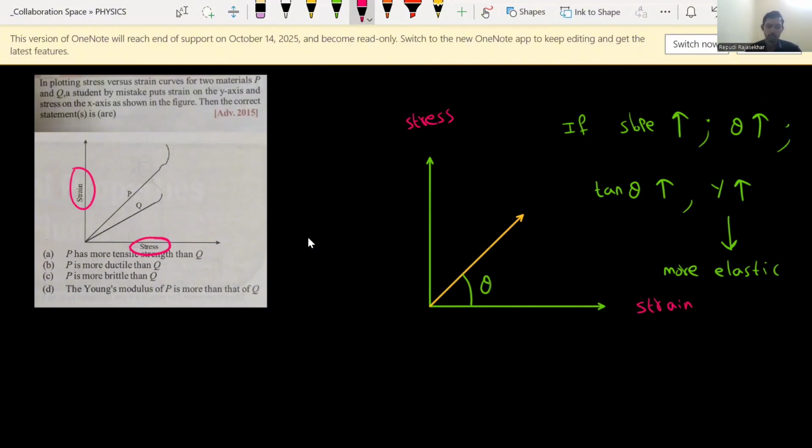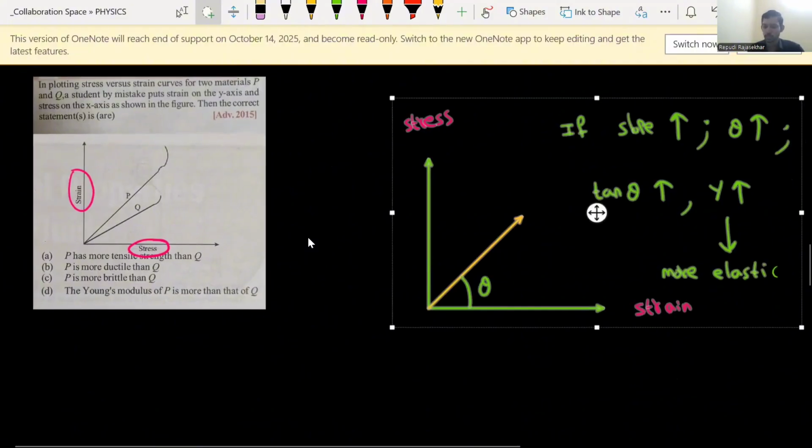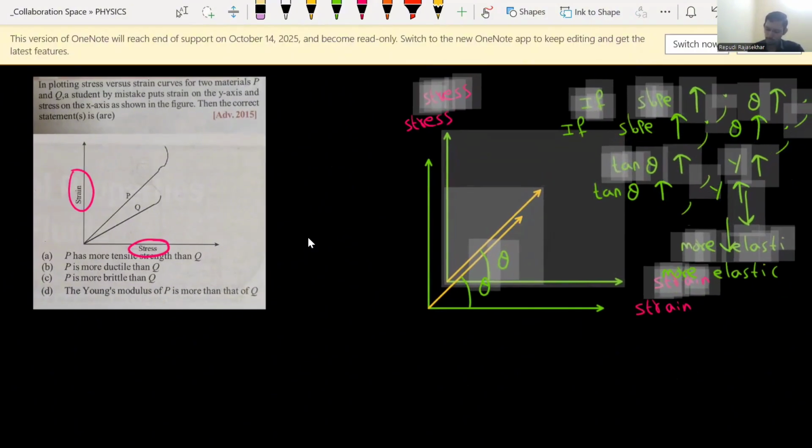Now analyze carefully. I will erase all of this. It is there in your notes, you can go through it also. I have given it just for a quick recap. Else we keep it aside for a while.